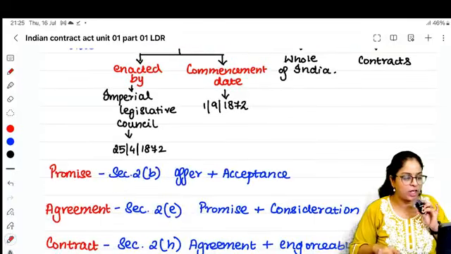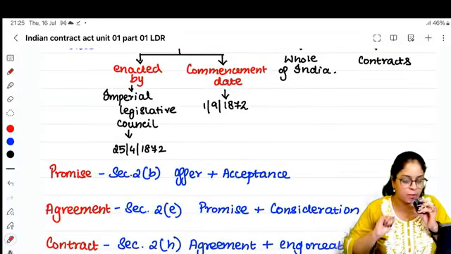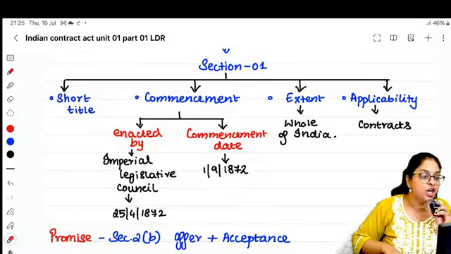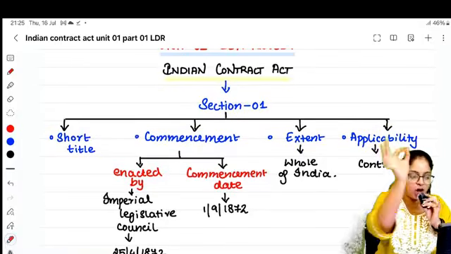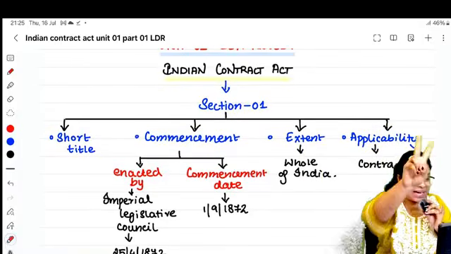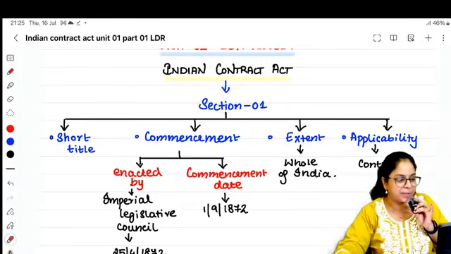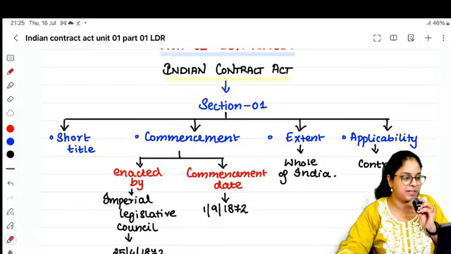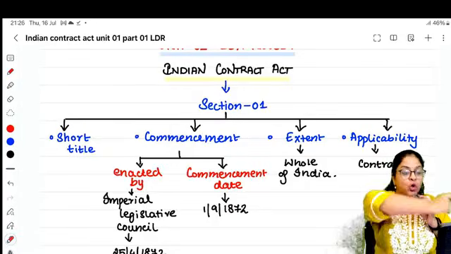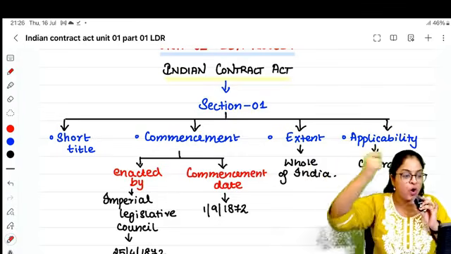So section number 1 talks about how many things, guys? Section number 1 talks about 4 things. First, the short title. The short title is Indian Contract Act 1872. Second, what does it talk about? The extent. It extends to whole of India. It extends to whole of India.